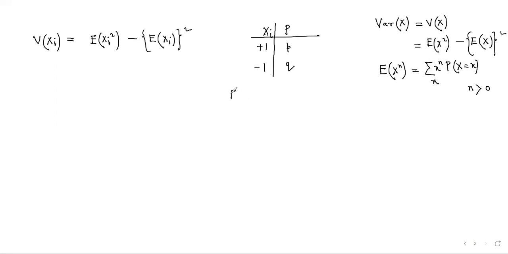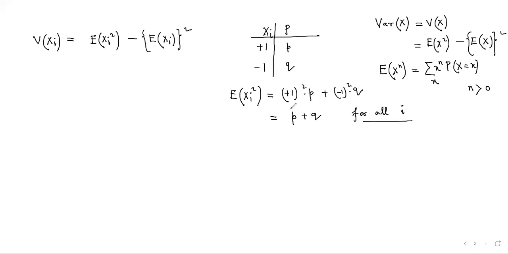So by this rule, the expectation of xi squared will be +1 whole square into p plus -1 whole square into q, which is equal to p plus q, isn't it? And this is true for all i.